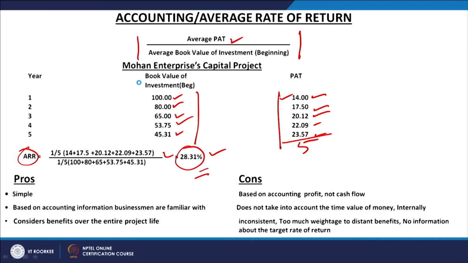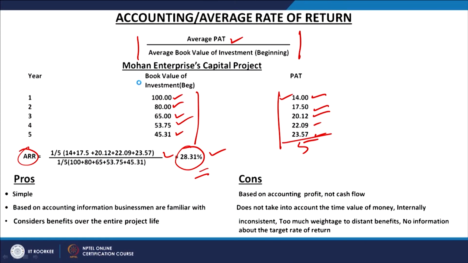Then we have the cons, the demerits of this particular method. That is why it is not very popular, because in the non discounted criteria the most popular is the payback period method, and the remaining are the discounted criteria, and there also two are very popular, NPV and IRR. There are some limitations of IRR which have been done away with the help of MIRR, but largely because IRR is in percentage terms and NPV also has so many positive points. So, in the discounted criteria we largely use NPV or IRR, and in the non discounted criteria we use the payback period method, but this method is also available, that is why we are discussing it here.